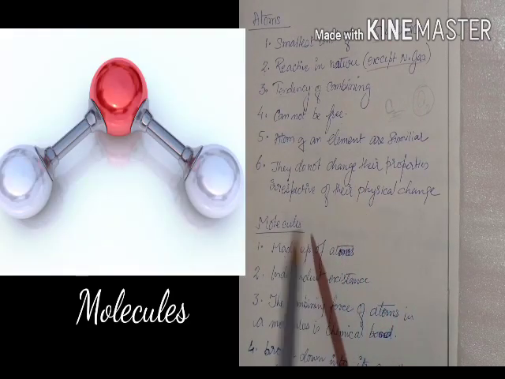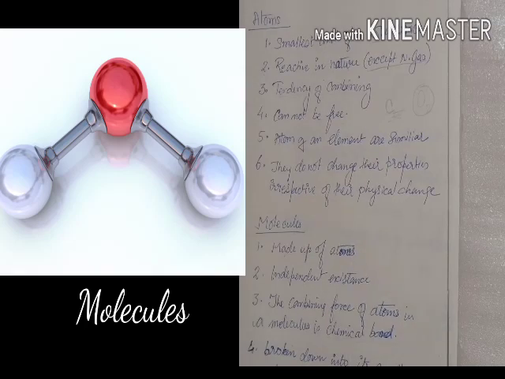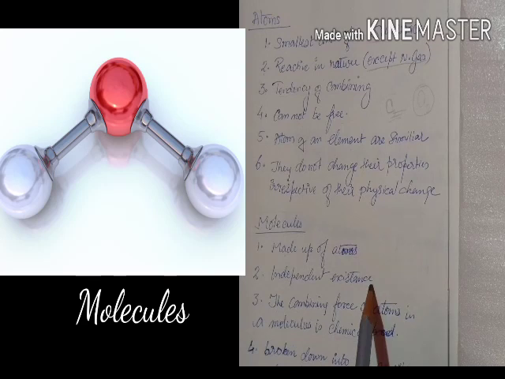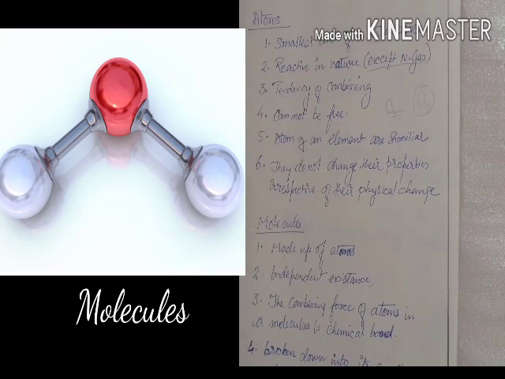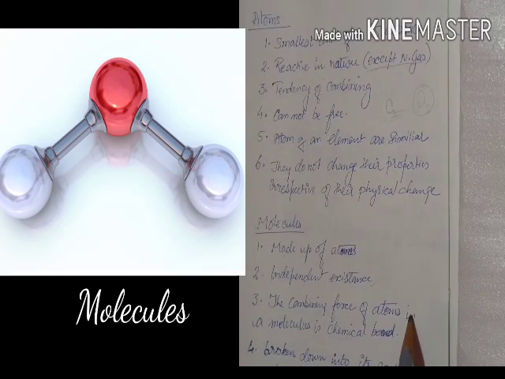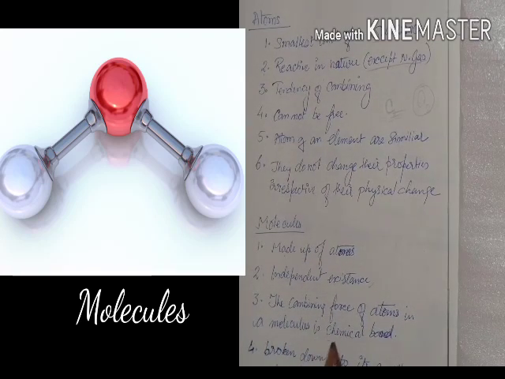Then we come to molecules. Molecules are made up of atoms. So all the different atoms, they combine to make a molecule. Molecules are independent in their existence, so they have an independent existence. The combining force of the atom in a molecule is a chemical bond.